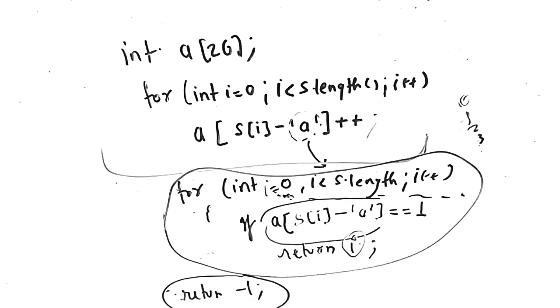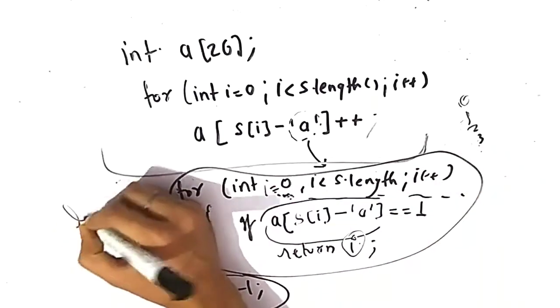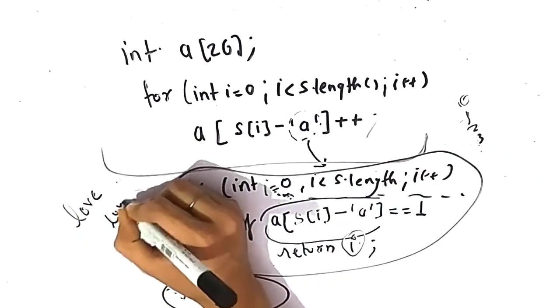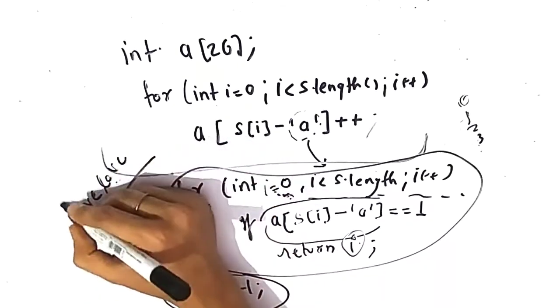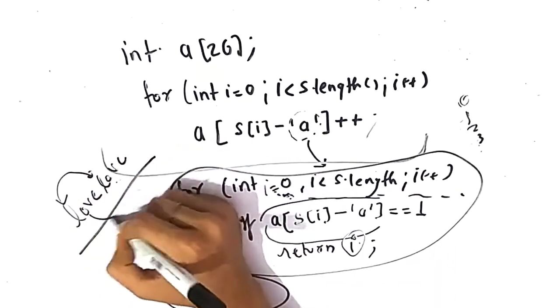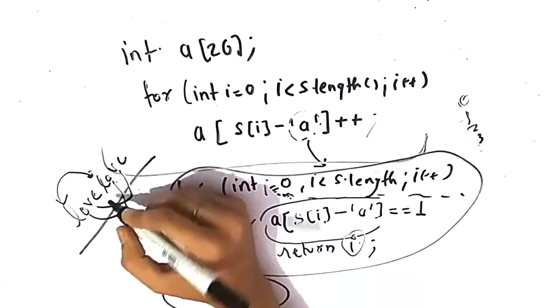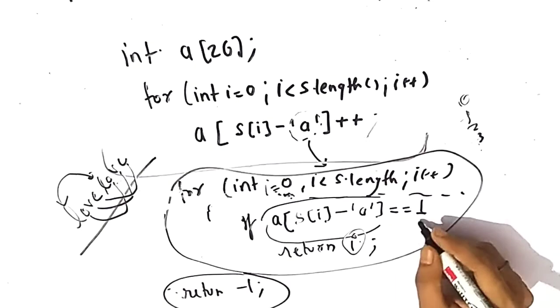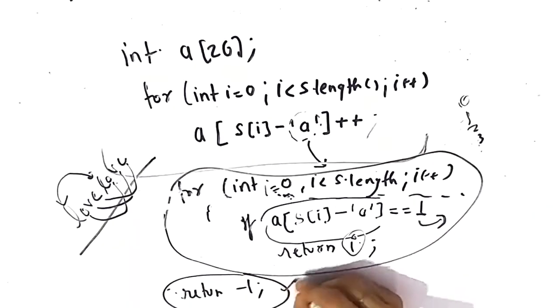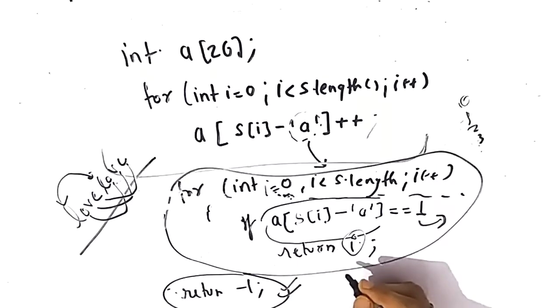Why? Because there could be a case where each character of the string has occurred more than once, such as the string love. In this, L has occurred 2 times, O has occurred 2 times, V has occurred 2 times, and E also occurred 2 times. So in this string there is no character whose frequency is 1, so we will return -1 because there is no unique character in the string.